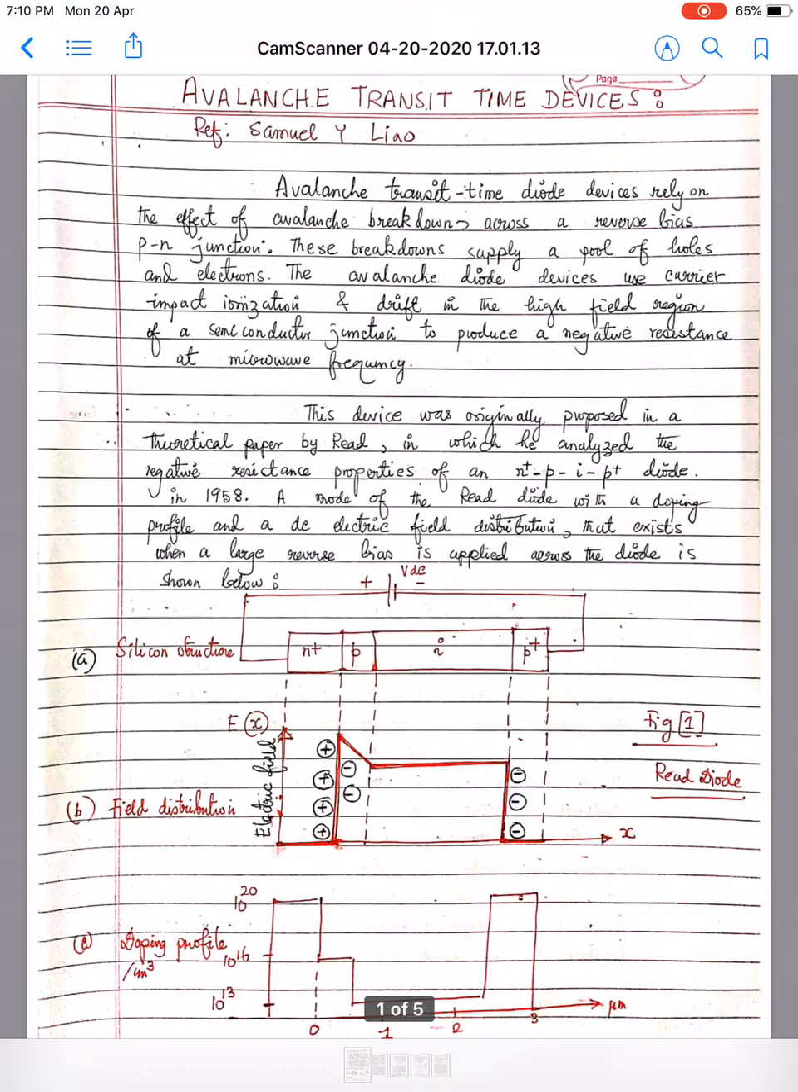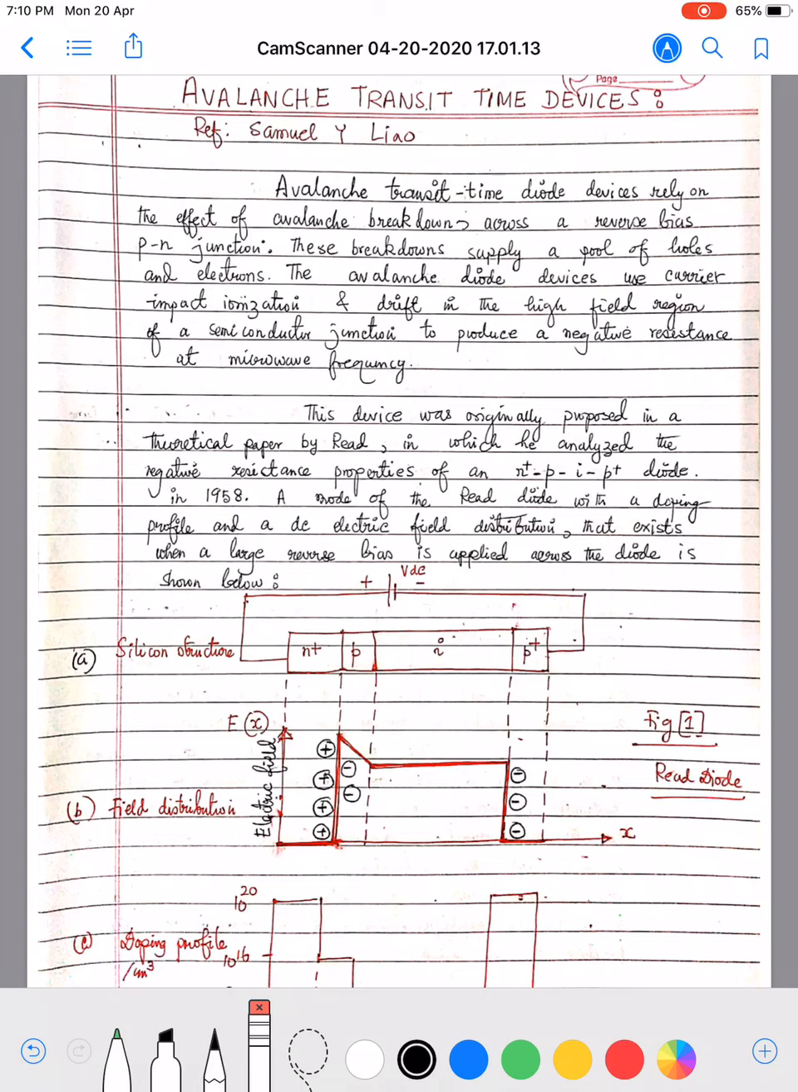So what we have here are avalanche transit time diode devices. There will be an avalanche breakdown, for which we require a reverse bias junction, and consequently there will be a drift in the high field region.